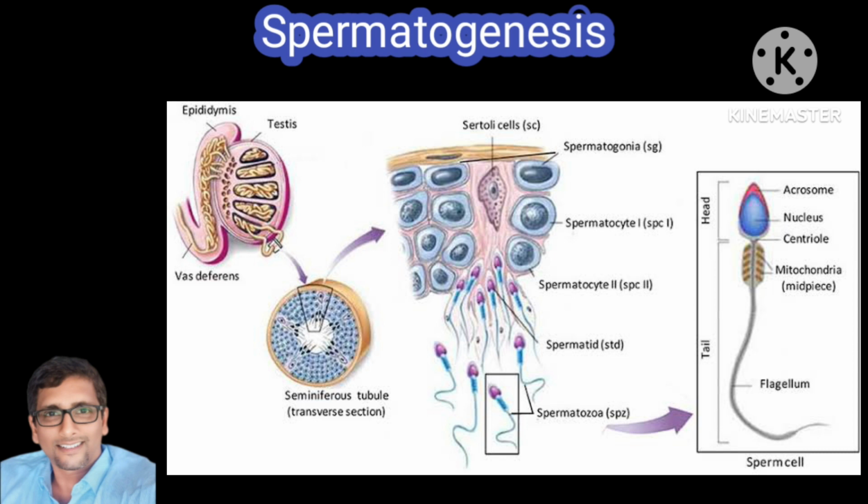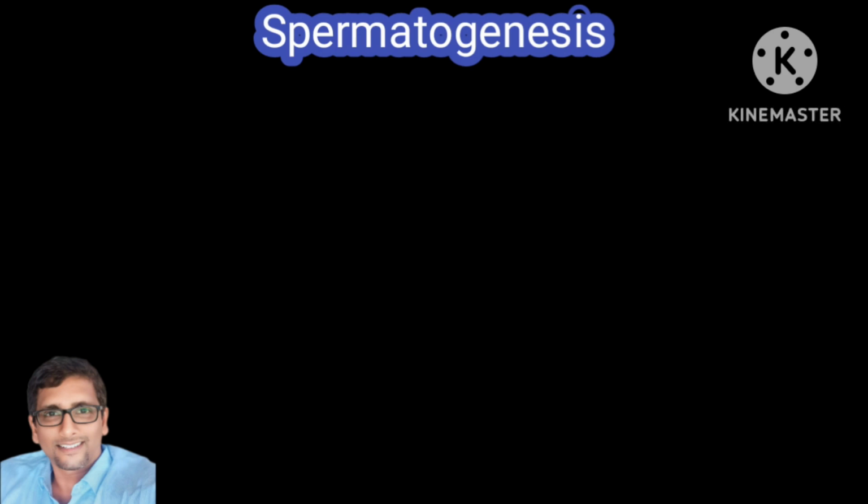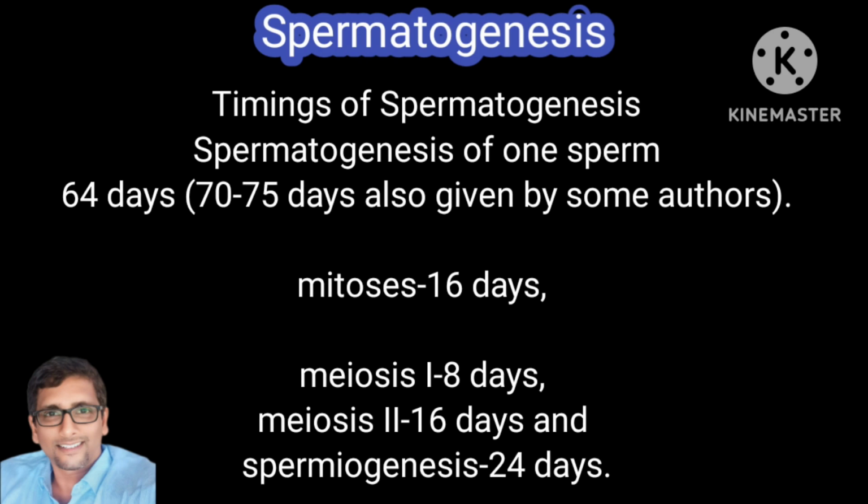Okay, this is about spermatogenesis. Let us discuss the timings of spermatogenesis also. Spermatogenesis of one sperm will take 64 days; 70 to 75 days is also given by some authors, which is important to know. It may be asked in an MCQ. It includes mitosis, which takes around 16 days, meiosis 1 about 8 days, meiosis 2 about 16 days, and spermiogenesis, which takes 24 days. Important.